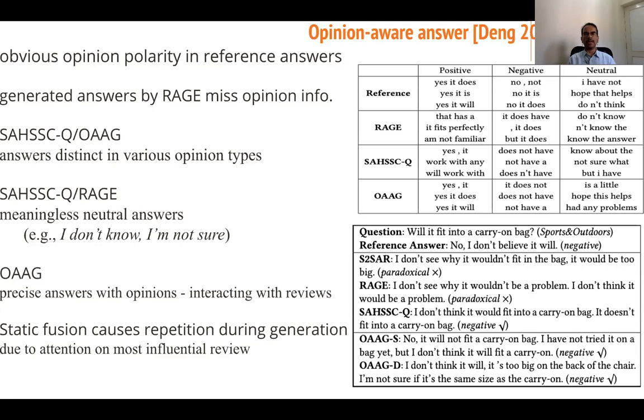Obvious opinion polarity in reference answers. Generic answers by RAG miss opinion info. There's a comparison with peer techniques. Answers distinct in various opinion types. Meaningless neutral answers: I don't know, I'm not sure. Precise answers with opinions interacting with reviews, OAAG. Static fusion causes repetition during generation due to attention on most influential review. So there is still some room for improvement.